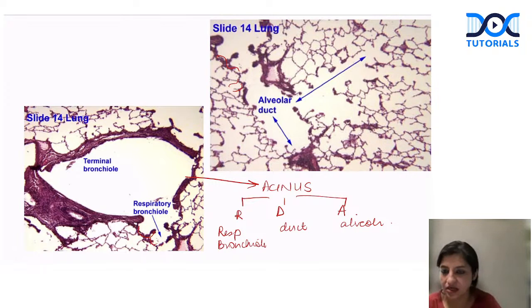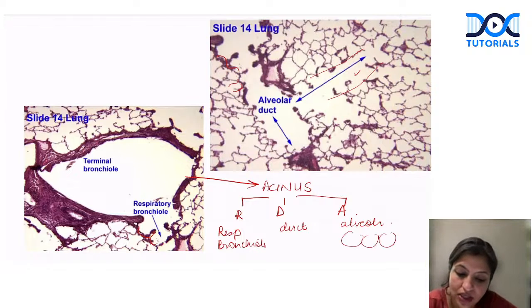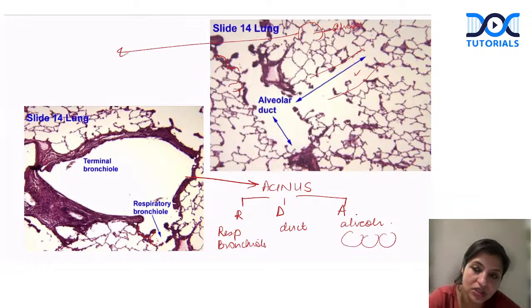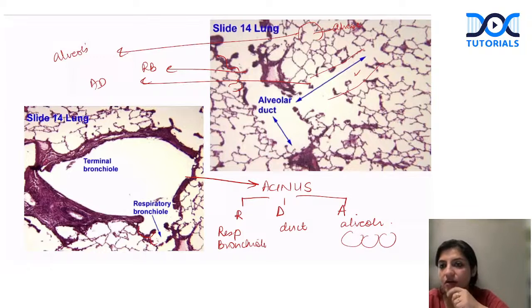Lining becomes flattened. The duct is just a passage with no lining. Can you see there's no lining epithelium? So that is the duct. This one, the bunch of grapes, the bunch of alveoli, is your alveoli. This is your alveolar duct, which you can see. And this is your respiratory bronchiole, which you can see. So that's your acinus.